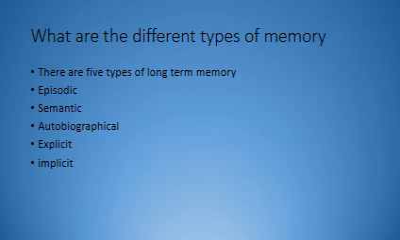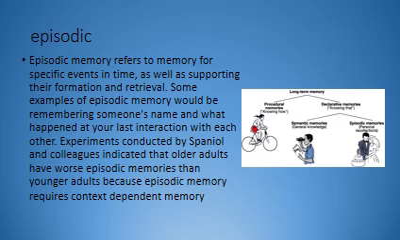What are the different types of long-term memory? The five types of long-term memory are episodic, semantic, autobiographical, explicit, and implicit. Episodic. Episodic memory refers to the memory for specific events in time, as well as supporting their information and retrieval.